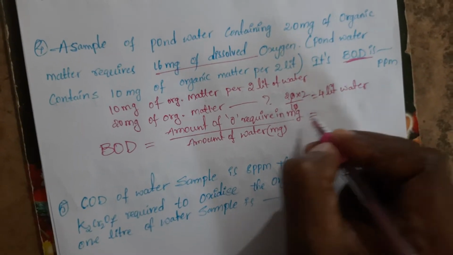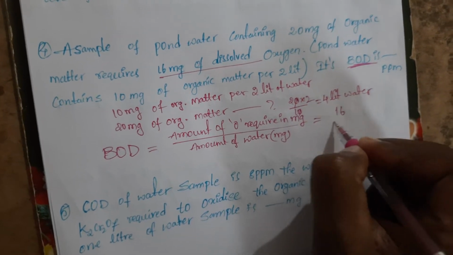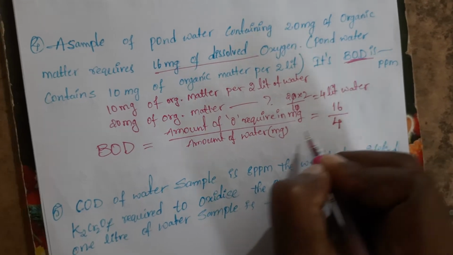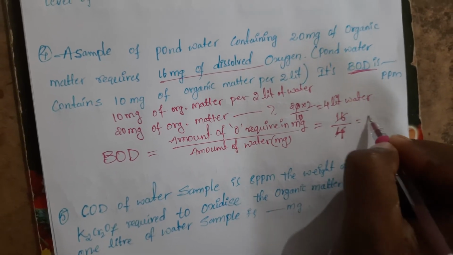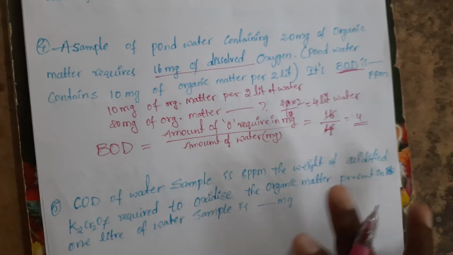Okay, so the amount of oxygen will be how much? 16, by the volume of water, which is how many liters here? 4 liters. Then 16 by 4 is nothing but what? It will be 4 ppm. Is that clear? So next one.